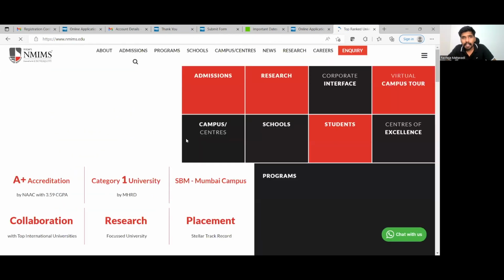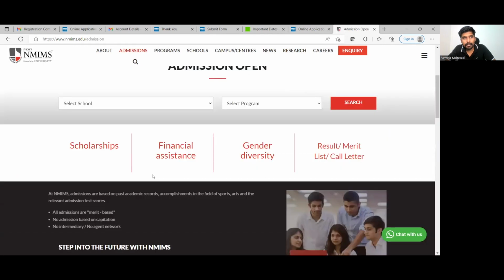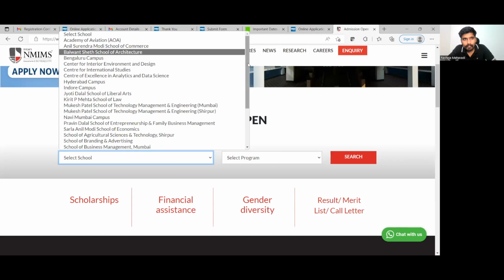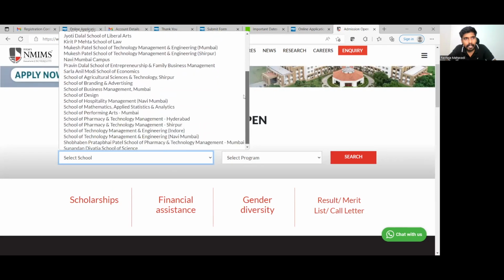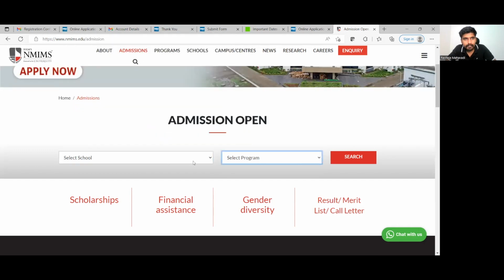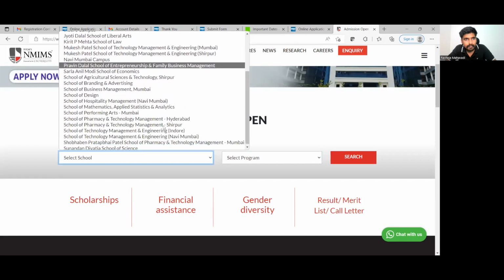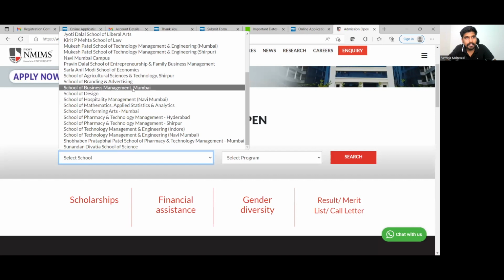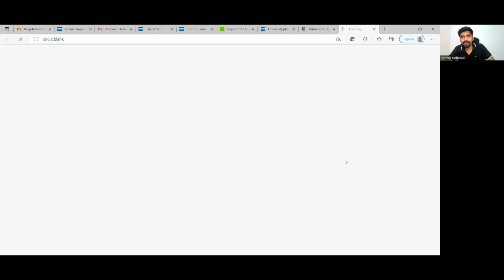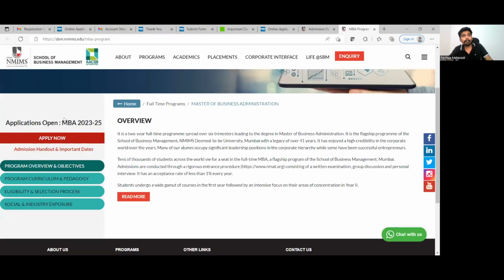Then you go to this, look at the admissions part of it. The admission open for 2022-23, select school. SVKM's NMIMS University, where is that? School of Business Management, Mumbai. Select program, MBA, search. And it will take you through the applications open for 23-25. Please download this admission handout and read this.